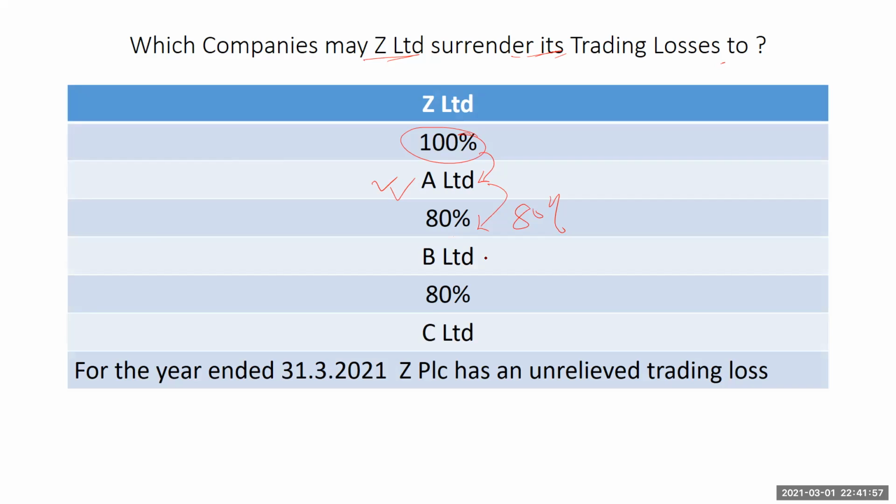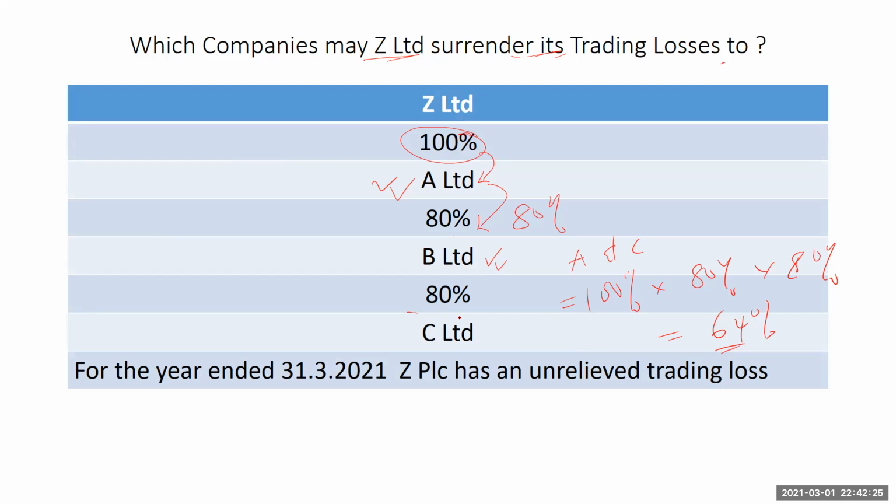So this is also acceptable. Now, B Limited owns 80% of C, so the indirect holding between Z and C will be 100% times 80% times 80%, which roughly should give us something around 64%, and it falls outside the 75%.